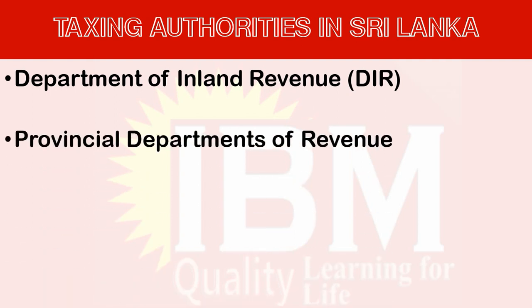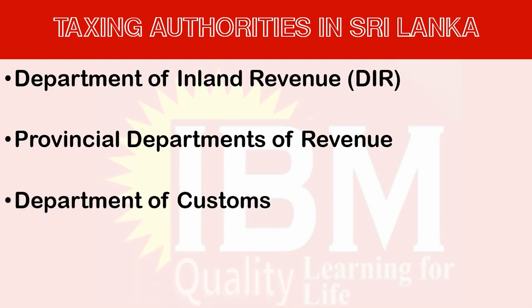The provincial departments of revenue. In Sri Lanka, there are 9 provinces. Every province has its own department of revenue. So altogether there are 9 provincial departments of revenue. These revenue departments get the income for their provincial councils within their provincial authorities. So there are some taxes that can be charged by the provincial department. That is an income to the provincial councils.